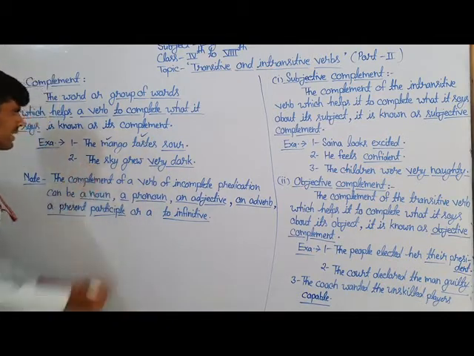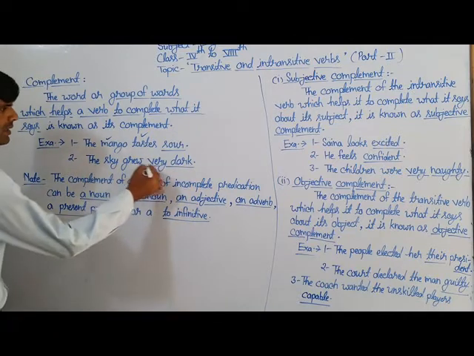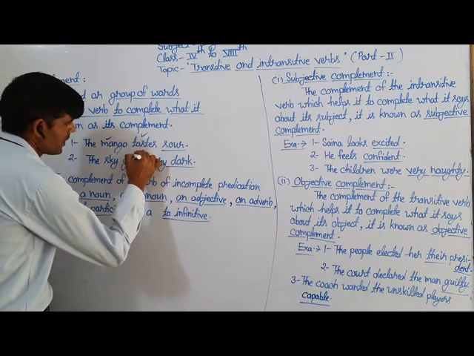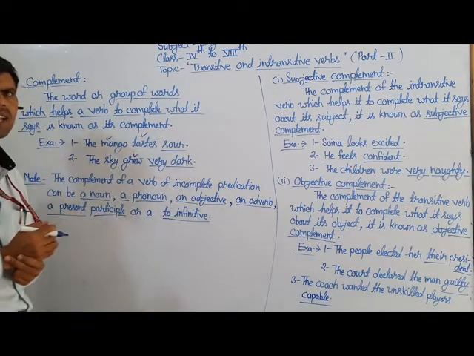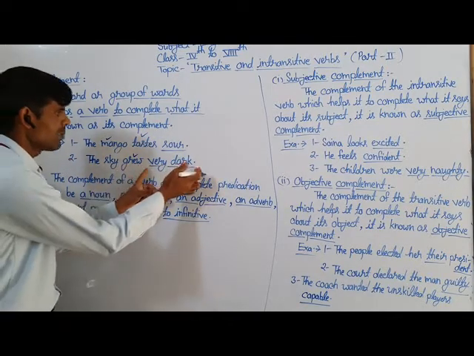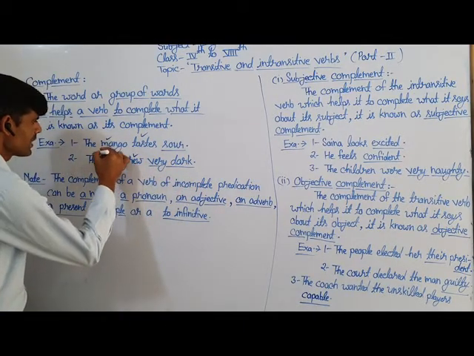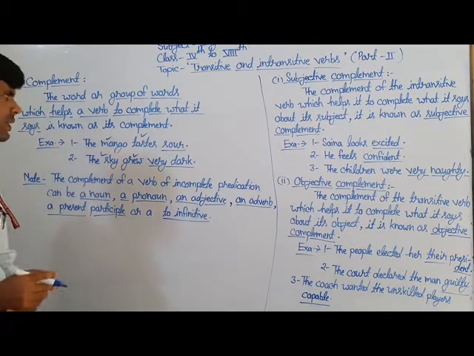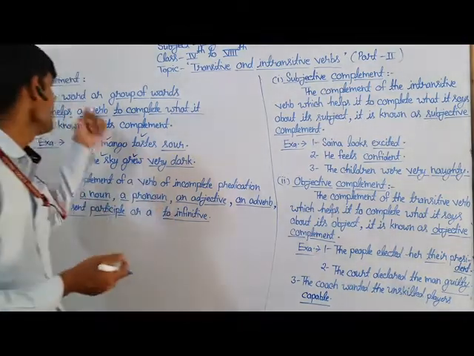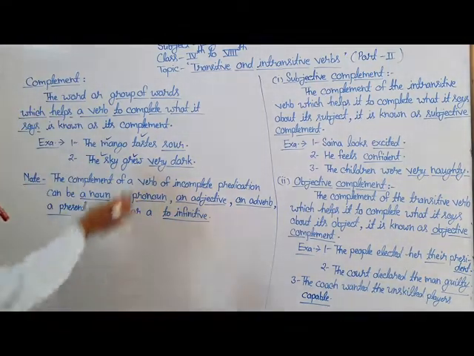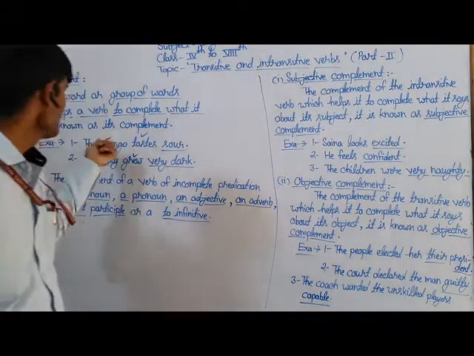The second example of this topic is: the sky grew very dark. Here the underlined words very dark are used to help the intransitive verb grew to complete the meaning of the sentence, as well as tell or describe something about its subject, the sky. So this is counted as a complement. We can say that the word or words which help a verb to complete what it says is known as its complement.